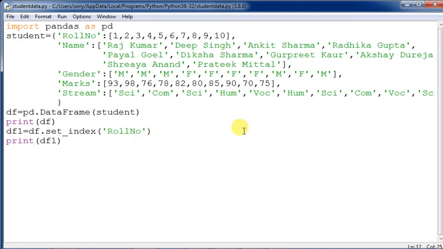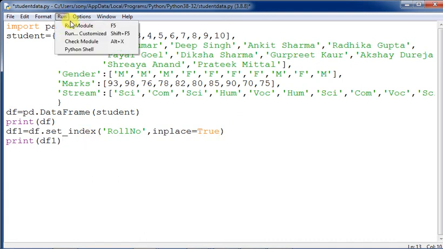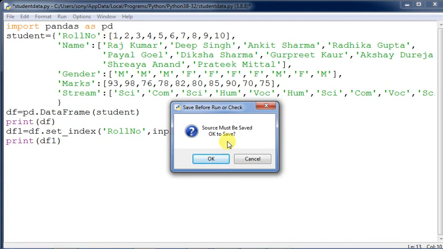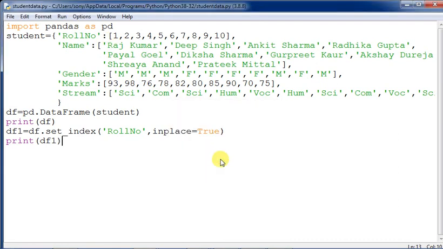We have to give a command out here that is called inplace. Okay, inplace equals to True. This is to be given, then only the permanent change will take place in print df1. So let us execute once more and see how it appears. Click on OK. So set index can be applied in two ways.